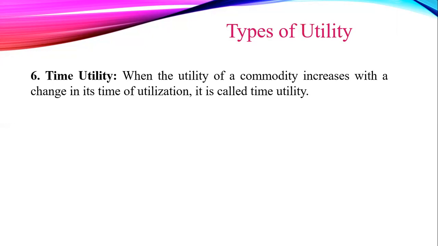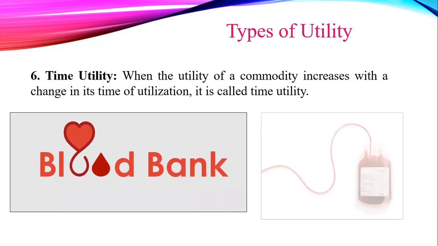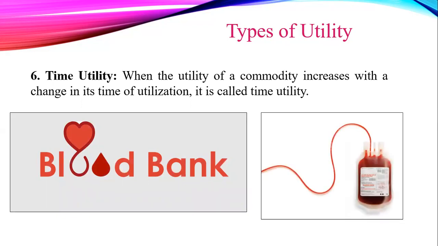Certain products can be warehoused from the time of production to the time of consumption. For example, food grains are stored during the period of bumper crop and released for sale at the time of scarcity. Time utility is also observed when goods are stored and used at the time of scarcity. For example, a blood bank. Thus, warehousing services can create time utility.